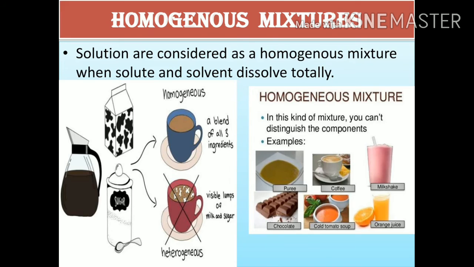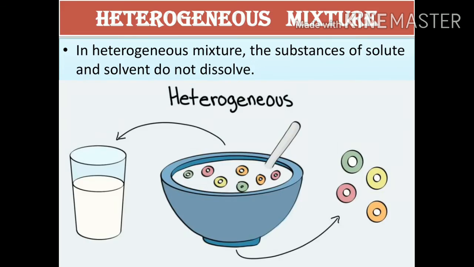Like if you take sugar, water and milk and blend all these three ingredients, then all these three ingredients will mix together very well. So it is called a homogeneous mixture. A few other examples are coffee, milkshake, orange juice, puree. It has too many ingredients, but all the ingredients are mixed well. Therefore, it is called a homogeneous mixture.